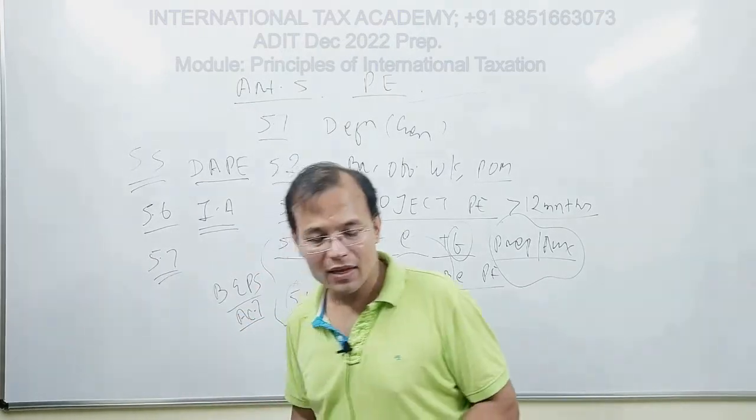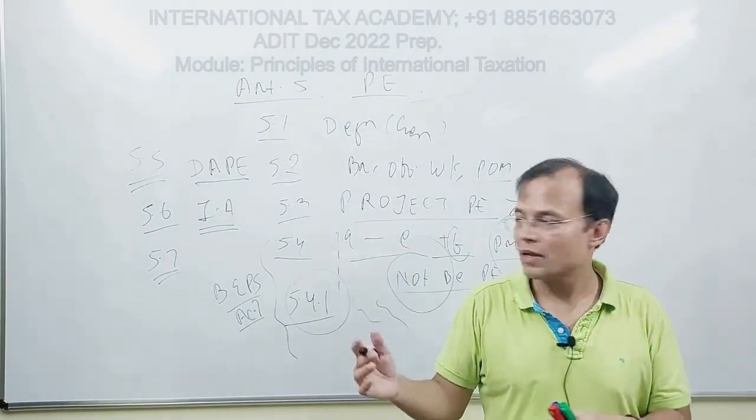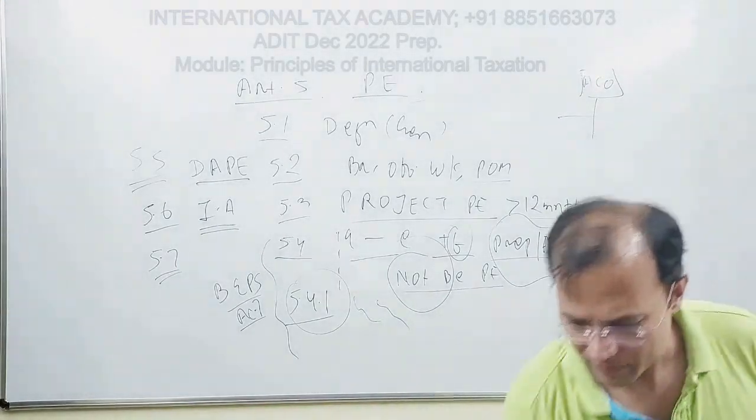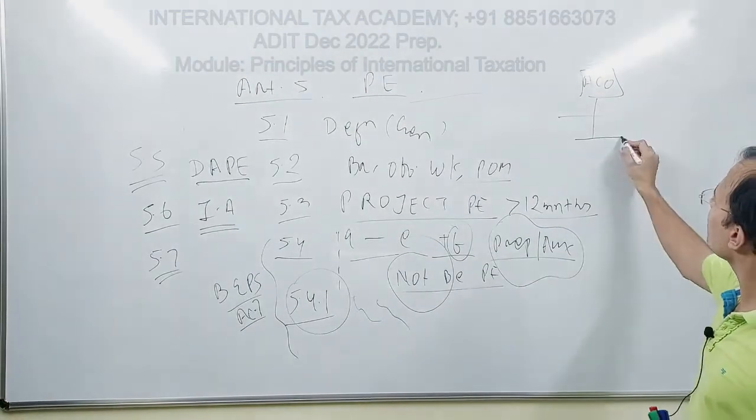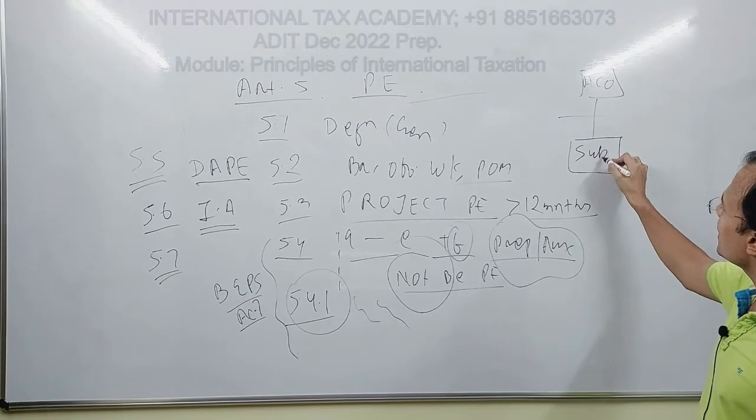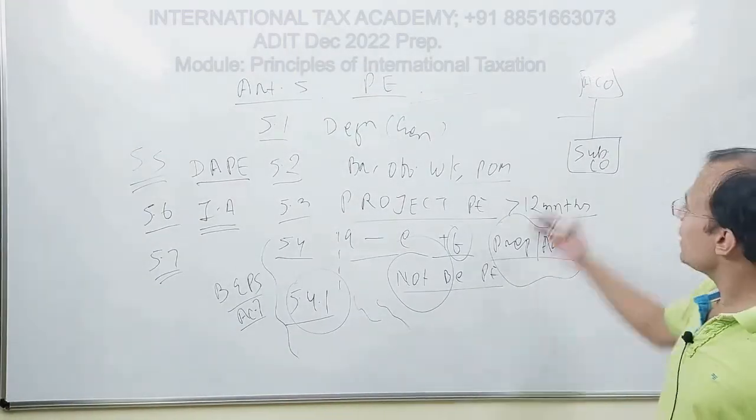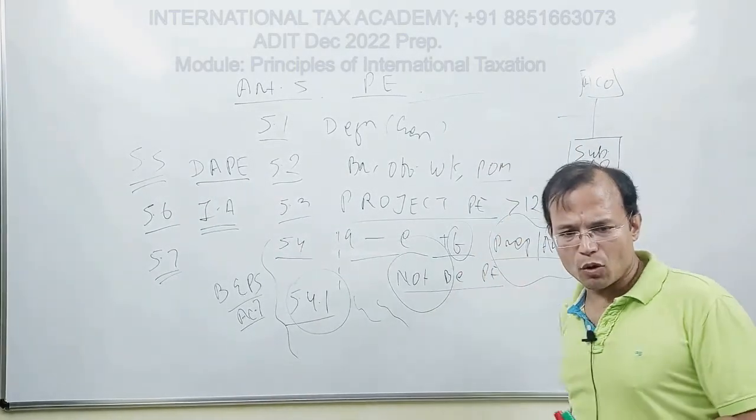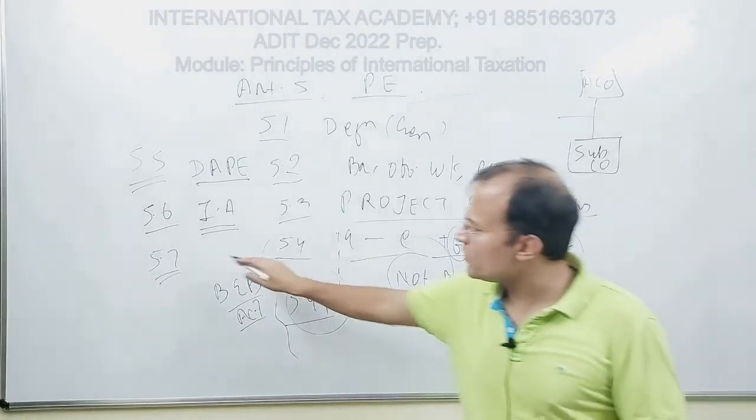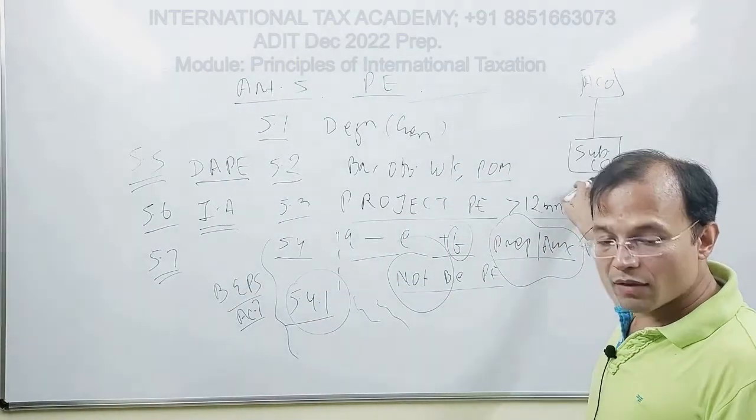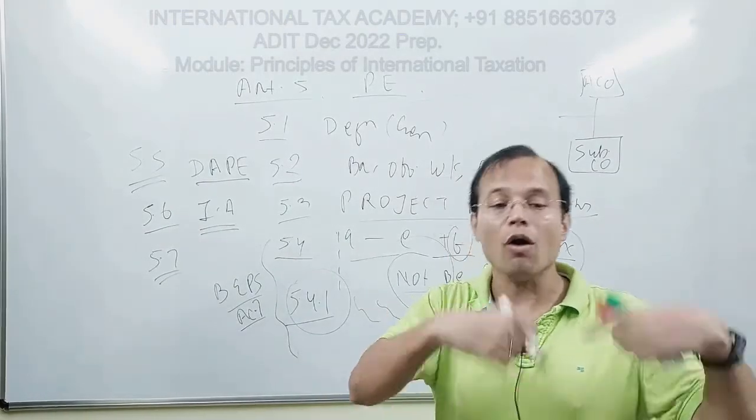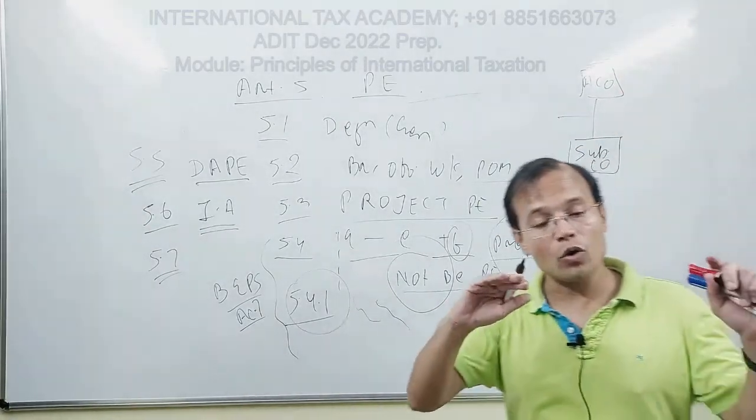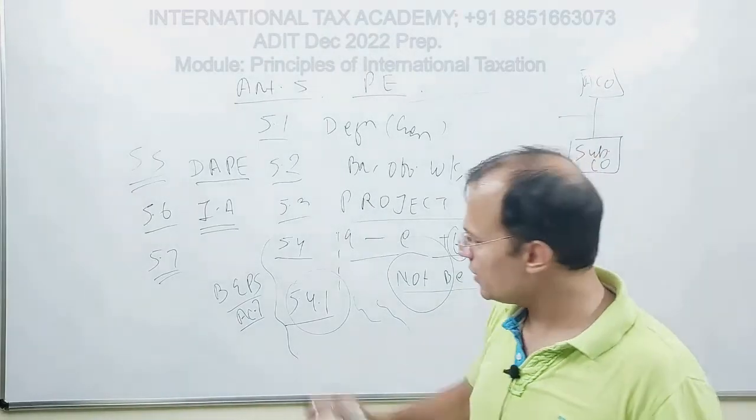5.7 deals with a subsidiary and a parent company. Say the parent company is ACO, and ACO owns 70% of SubCo. This 5.7 says that SubCo will not automatically become a PE of ACO, and similarly vice versa: ACO will not automatically become a PE of SubCo. So that is a very important article.